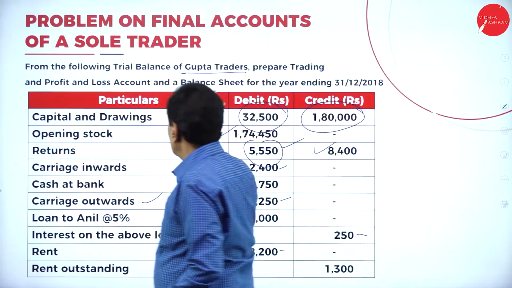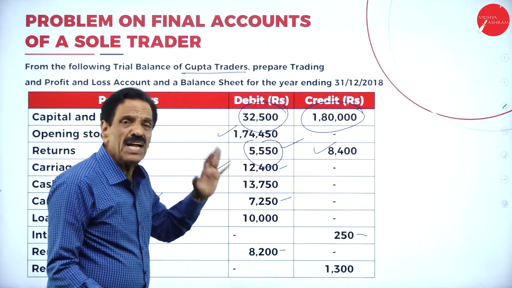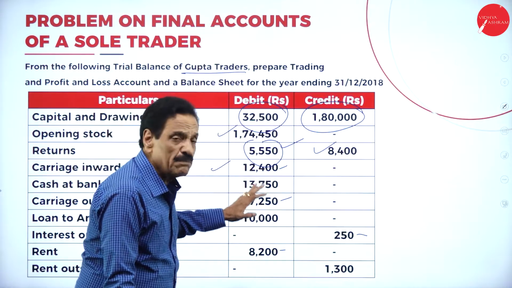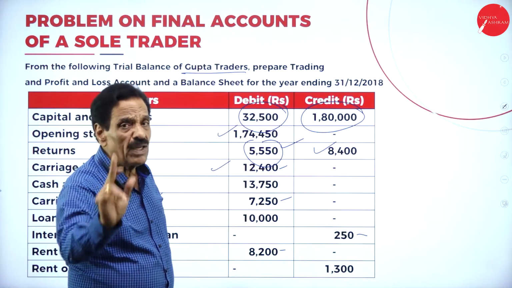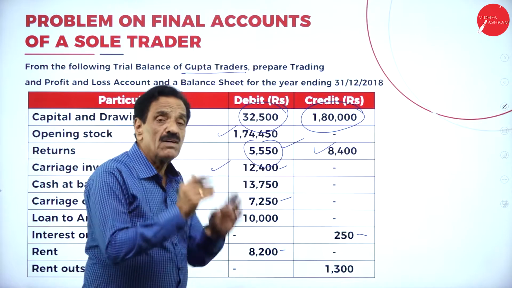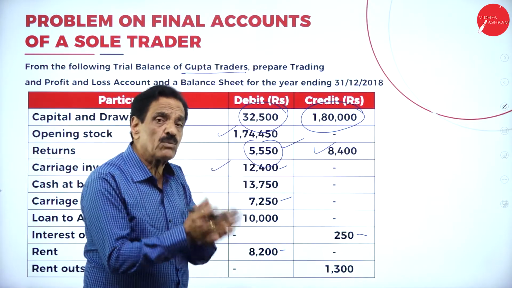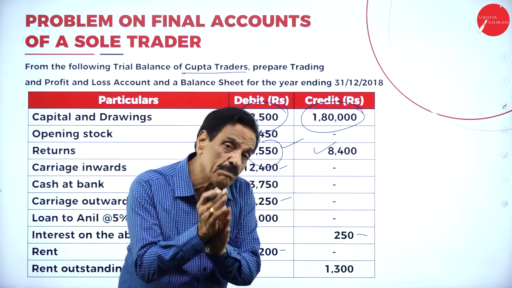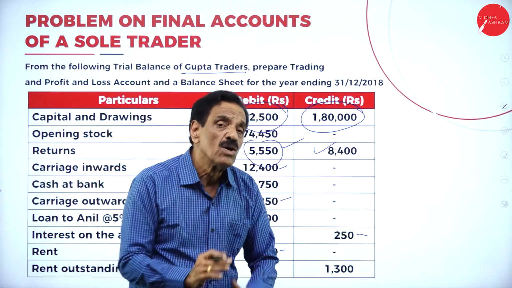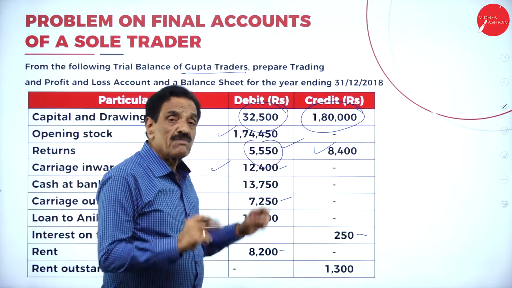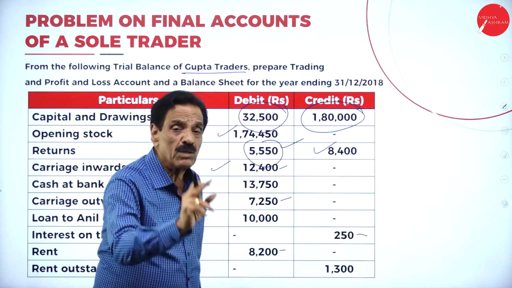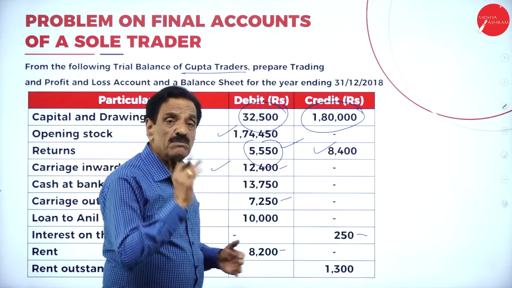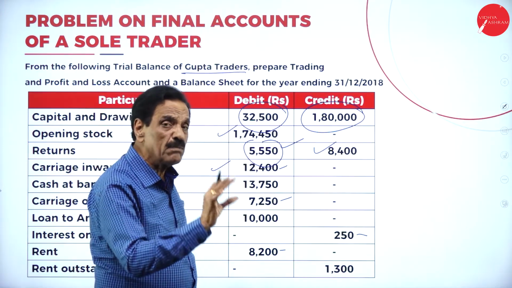Here, they will give the problem like this: whatever items come from the trial balance should appear only once. Whatever items come from the adjustment should appear twice. You remember, items from the trial balance appear only once; items from the adjustment should appear a minimum of 2 times.